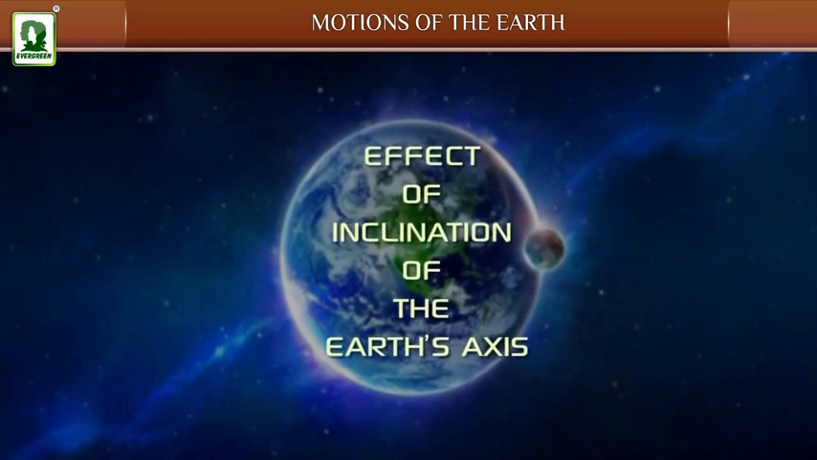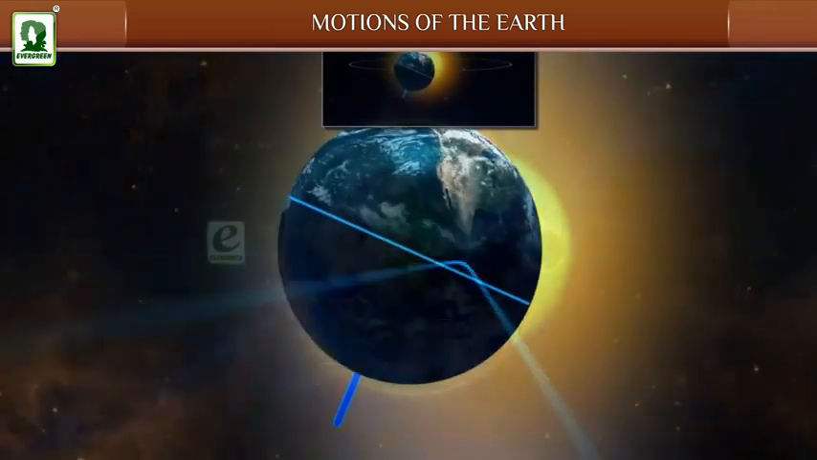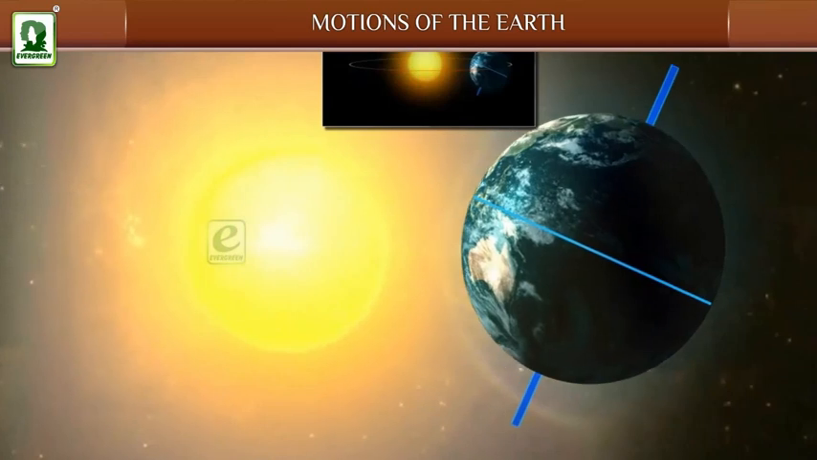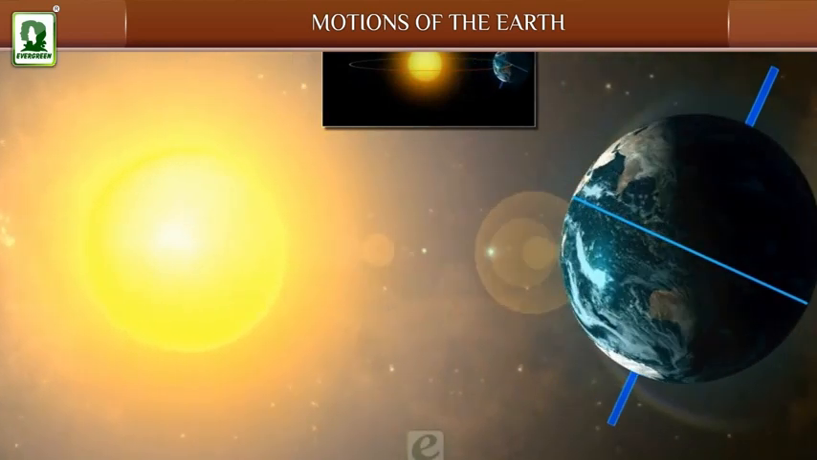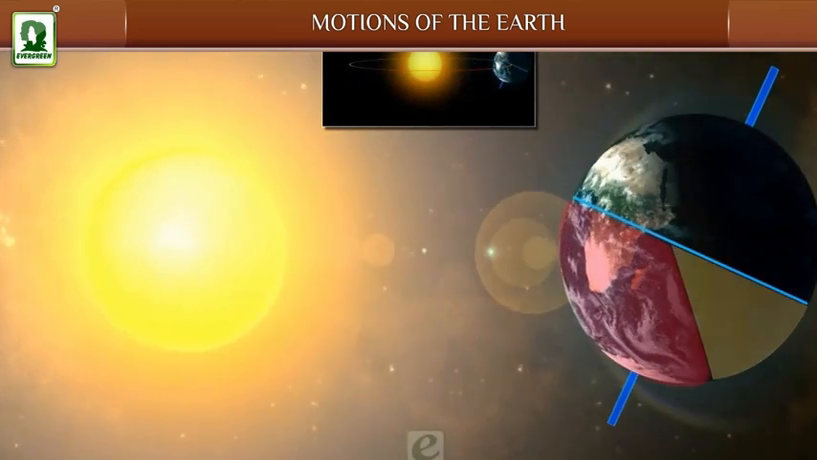Effect of inclination of the Earth's axis. The length of days and nights keeps changing. The days are longer in summer than the nights.